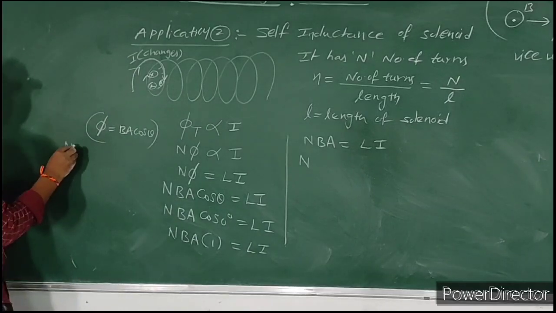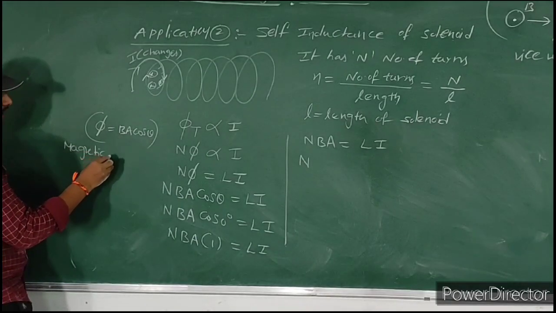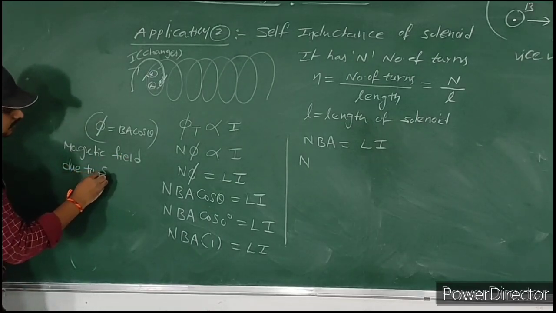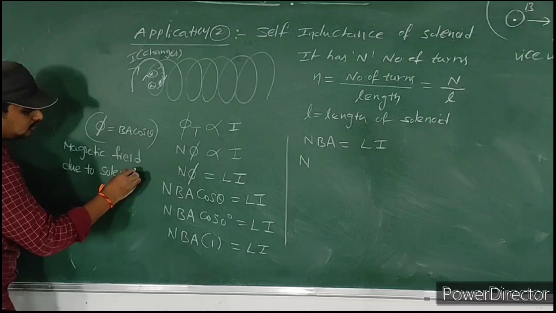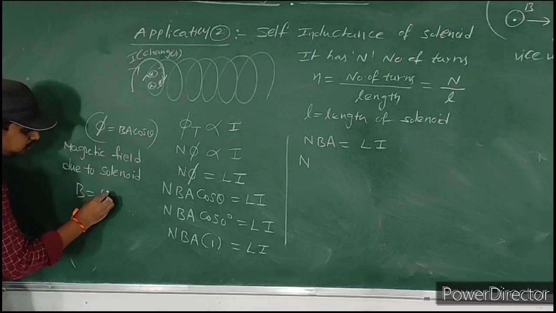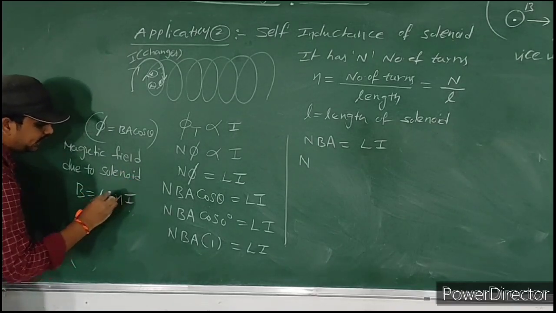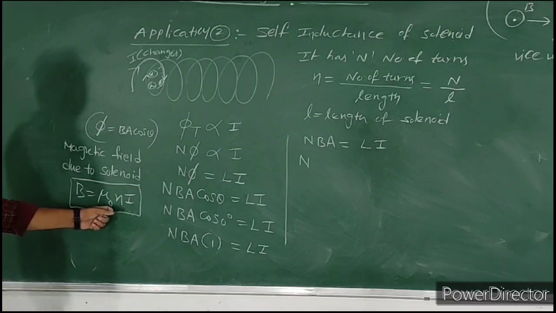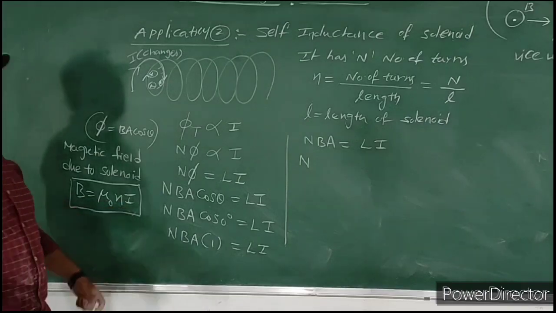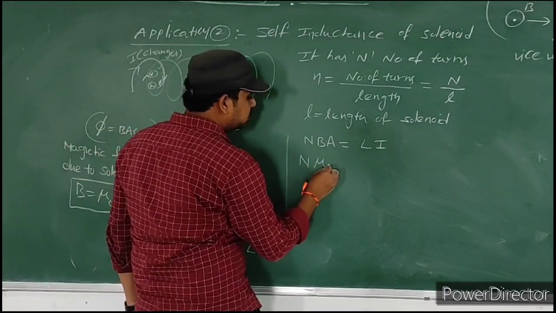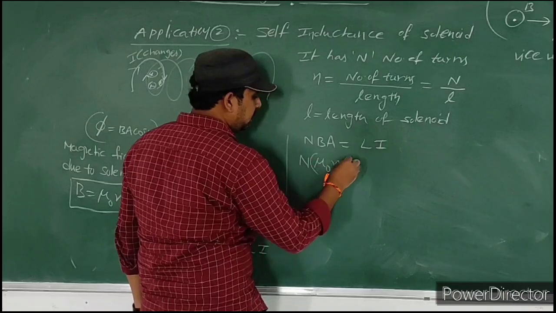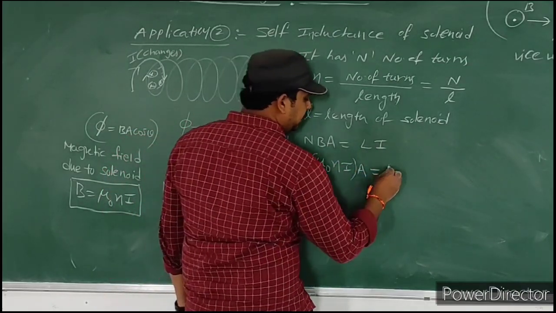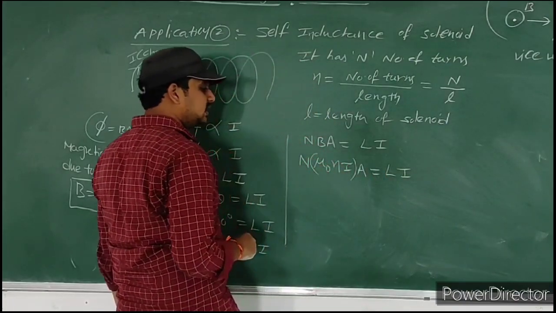The magnetic field due to solenoid formula: B is equal to mu naught into small n into I. The magnetic field due to solenoid formula, B is equal to mu naught into small n into I. Then substitute: N into mu naught into small n into I into A, where A is the area, is equal to LI. Then what will we get here?